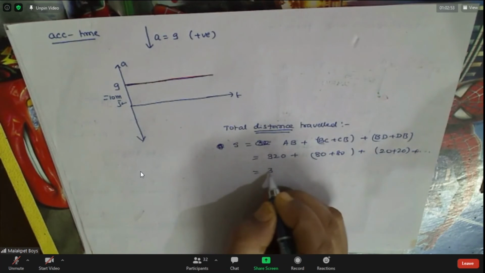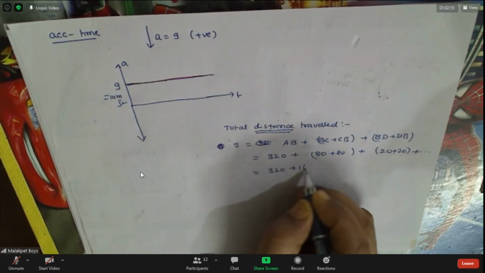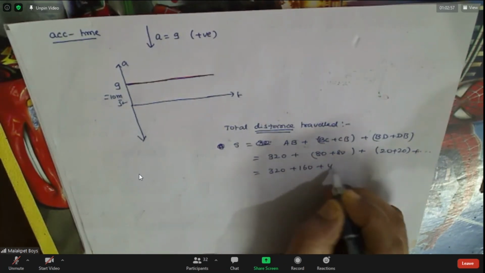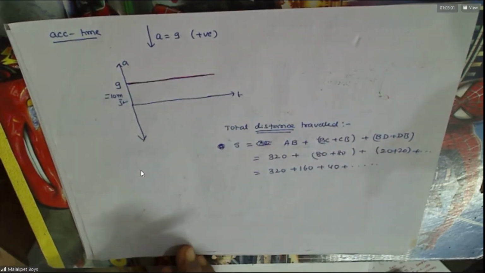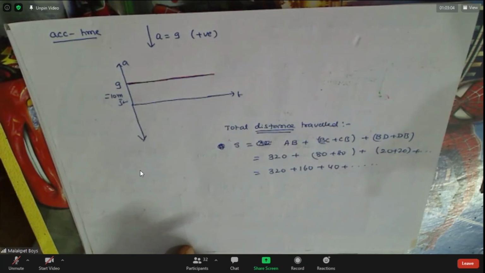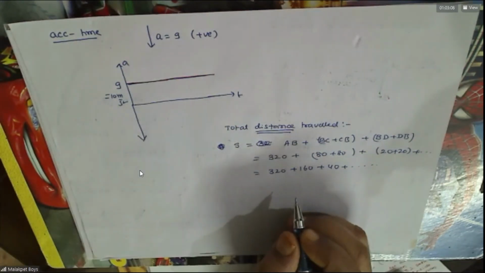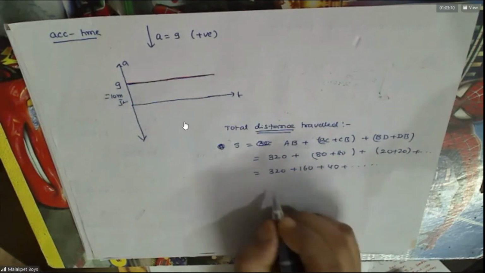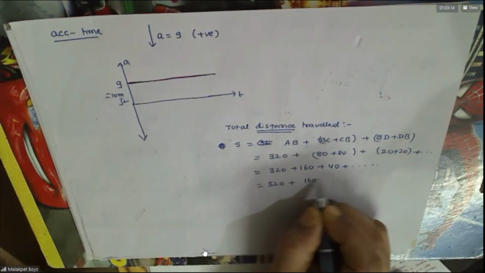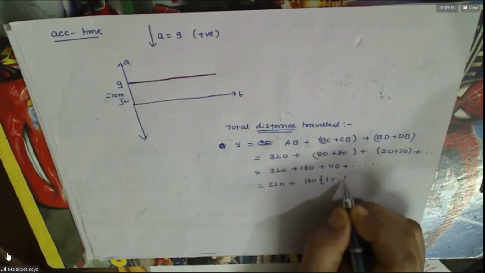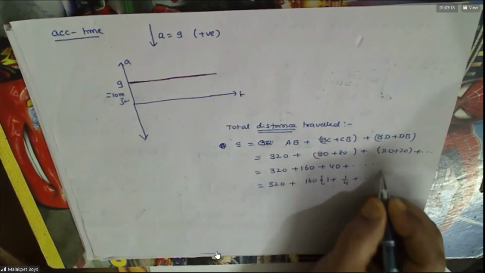That means 320 plus 160 plus 40 plus so on. Agreed? So you can see that if you leave 320 as it is, if you take 160, this will be 1 by 4, so on you will get.